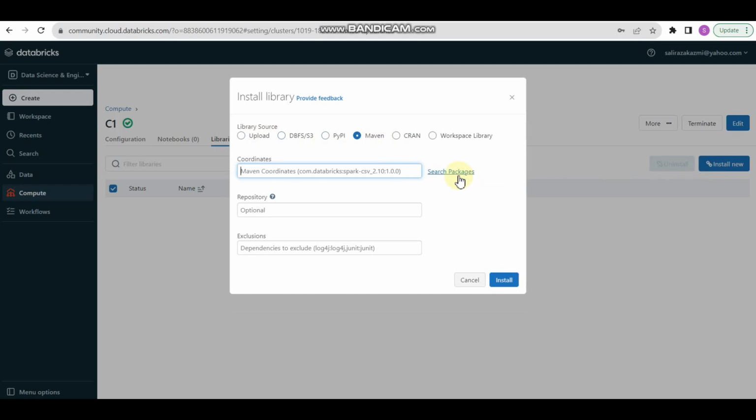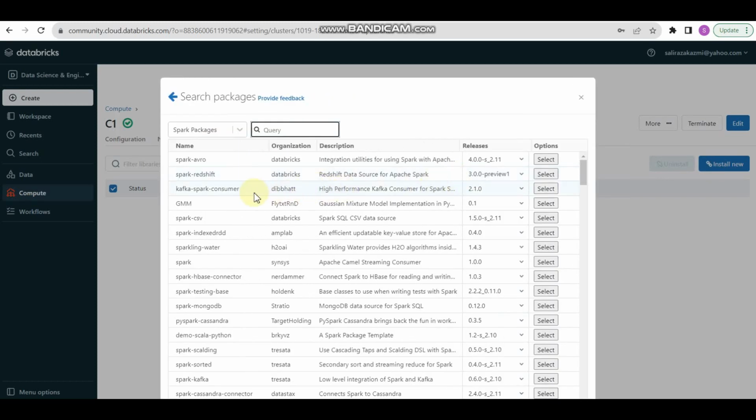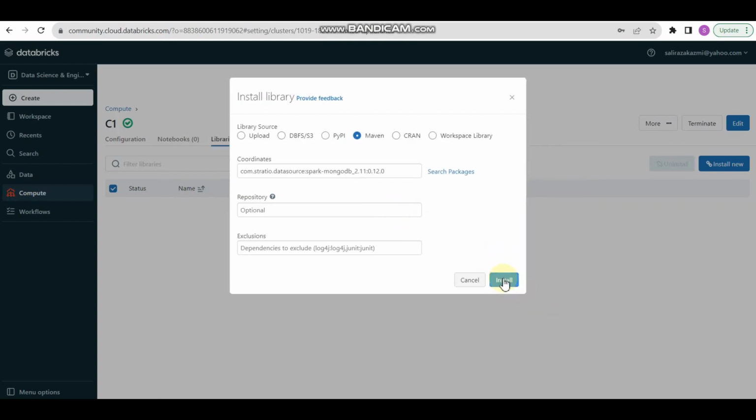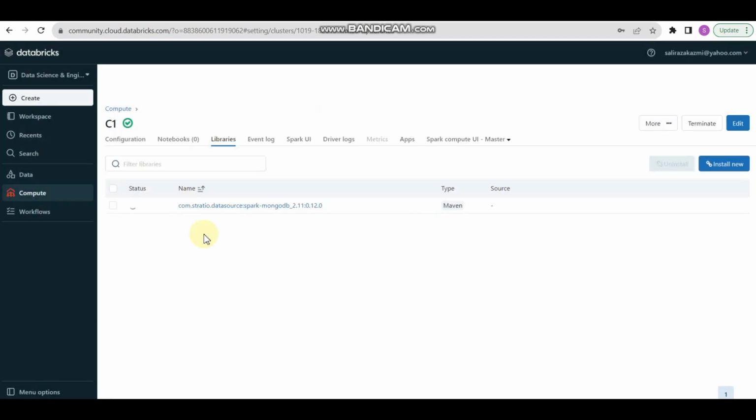For example, I'm going to use Maven and install packages like we do with pip install in Python, like Spark CSV or Spark MongoDB, let's say. We have different types of packages we can select here, and I'm going to install it. It will take some time, not too much, but it's just like a pip install. Let's wait for it.